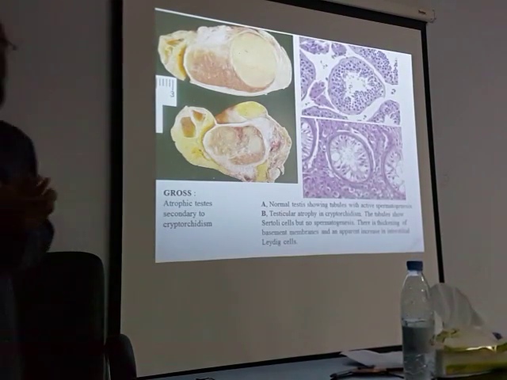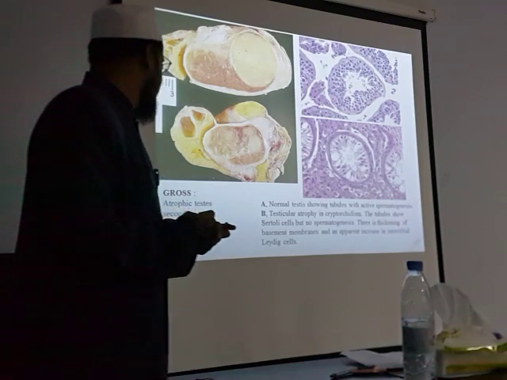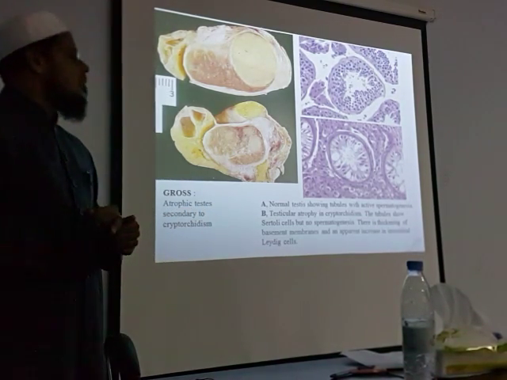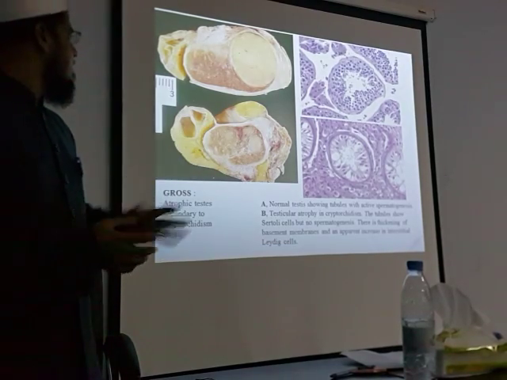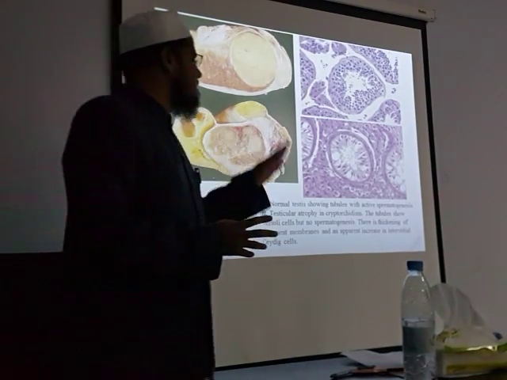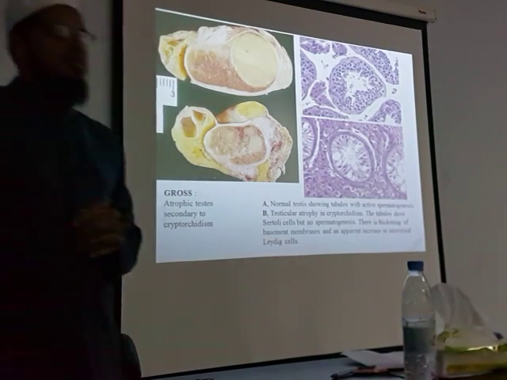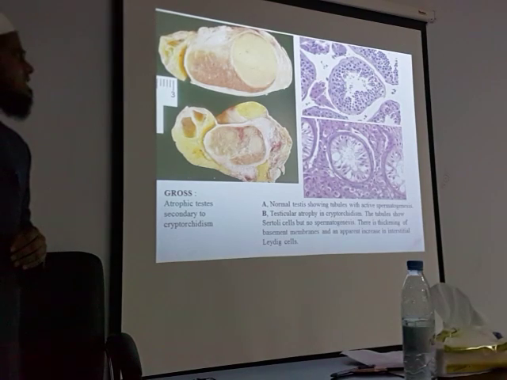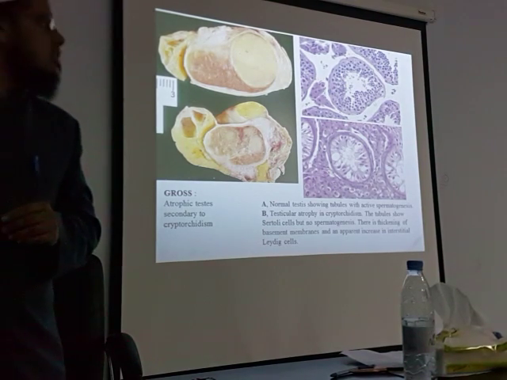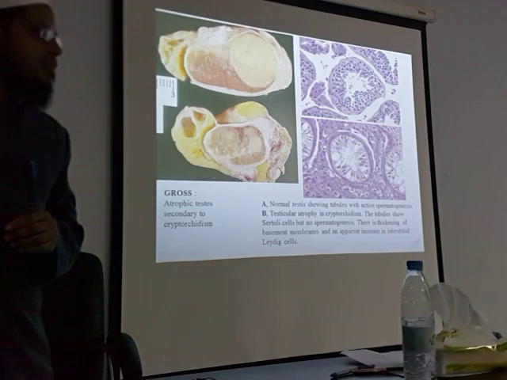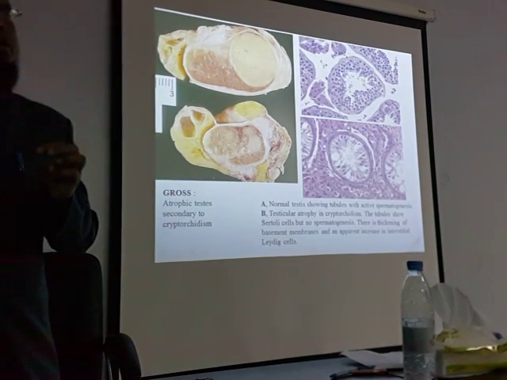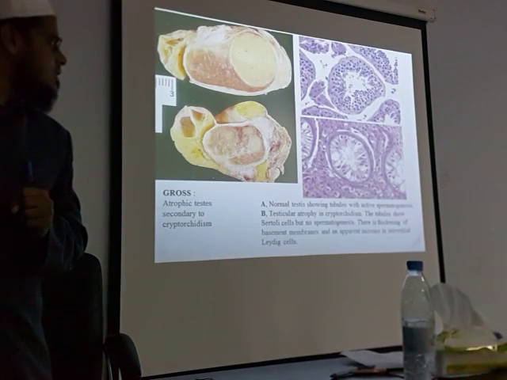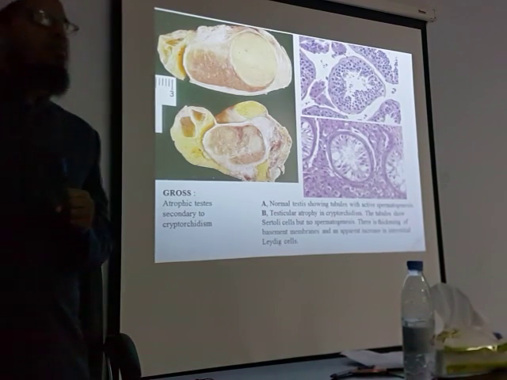This is the photograph of testicular atrophy due to cryptorchidism. Okay? On the left, right is the atrophic testis, on the right is the microscopy. What you are seeing here? This is the normal seminiferous tubule, and below it is the abnormal seminiferous tubule. Thickened basement membrane. This is the Leydig cells. And there is no spermatogonia inside.